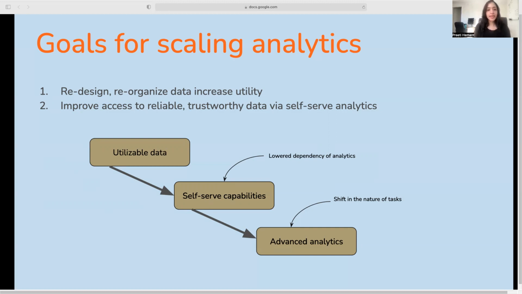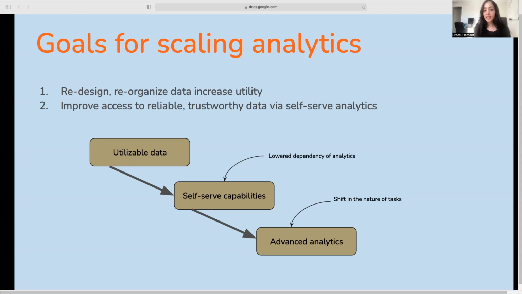Now, these goals are linked to each other in a virtuous manner. So let me explain. Once you have utilizable data, so this is data that is trustworthy, reliable, and has been modeled for business needs, so it has the right transformations and aggregations, once this kind of data is available, it can be opened up to consumers, all consumers, who can then use this data to produce consistent, reliable results.